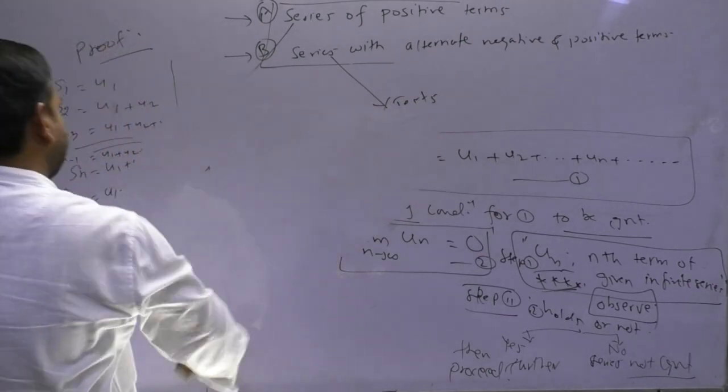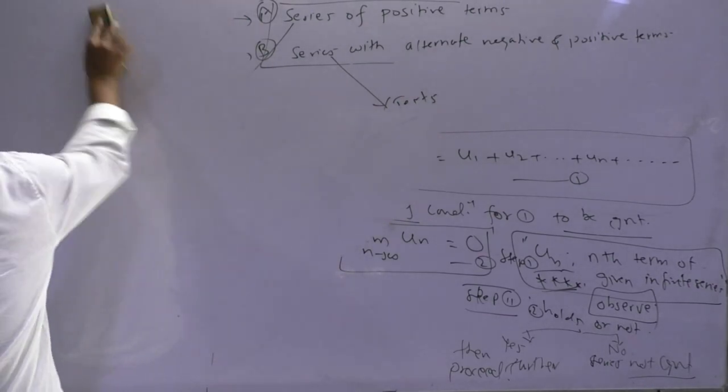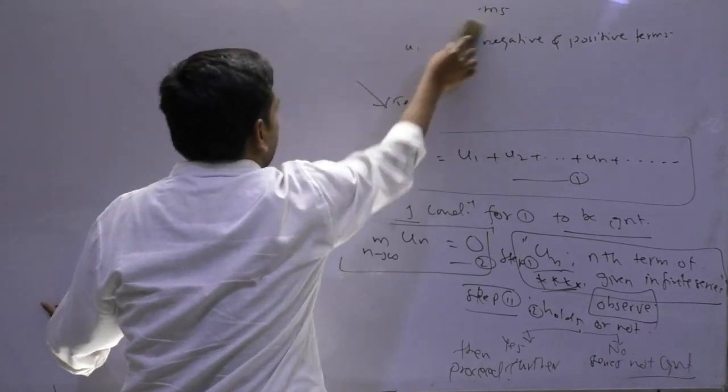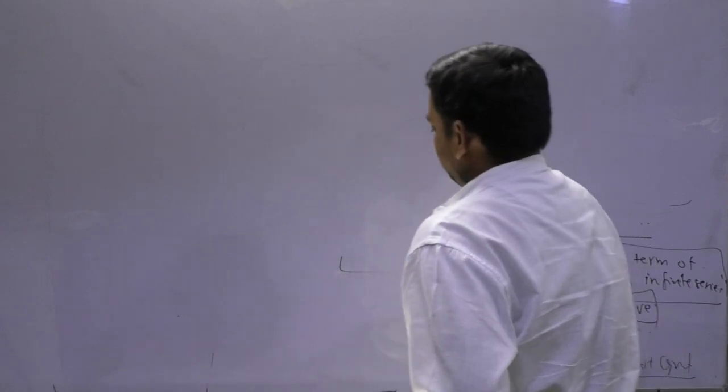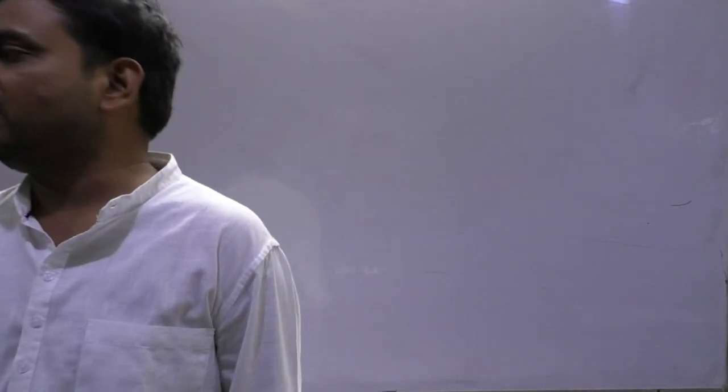So after this necessary condition, the second point you will have in your notes, the PDF, is the comparison series or comparison test and all. So comparison series, auxiliary series, and P series, they call it by three or four names.